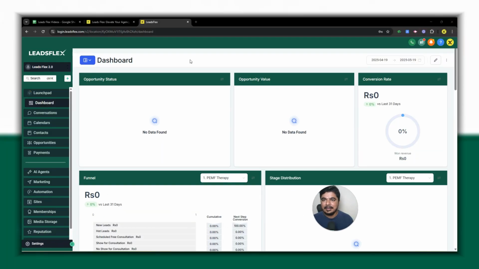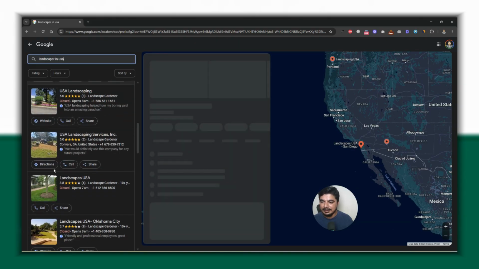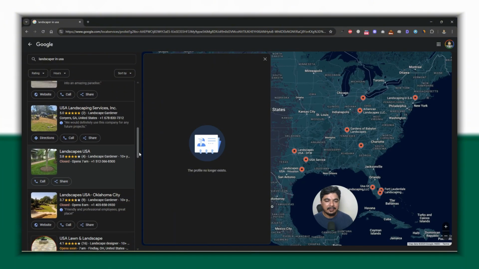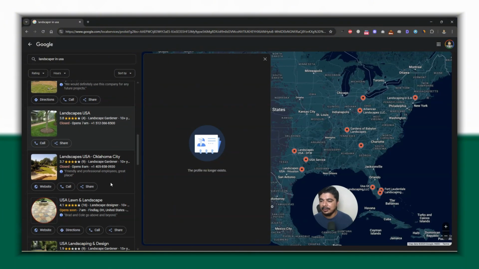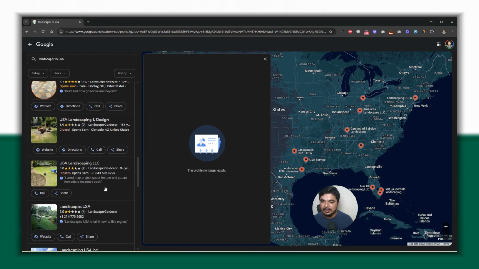I just simply go back on Google and search here "landscaper in USA", and here we have a lot of businesses that are already providing services. Here you can see there is a Google My Business, for example this one has a website, and this one does not have a website. I simply click on it and reach out to them and send them a detailed message where we can say, I have designed this website for you, you can have a look at it. And how to design a website without technical knowledge, I will guide you in the next step.